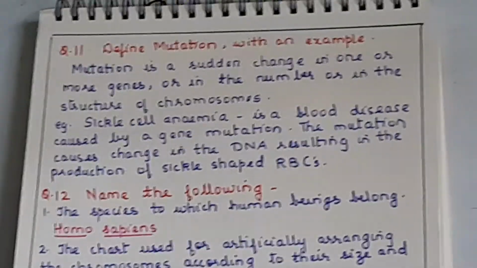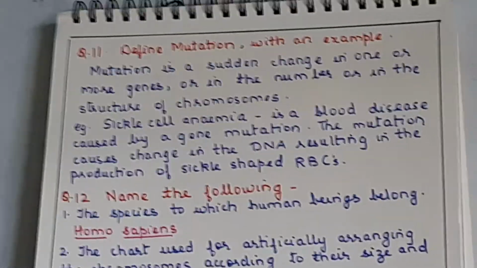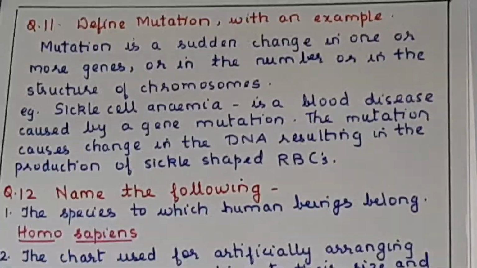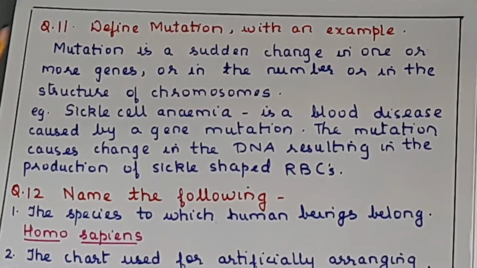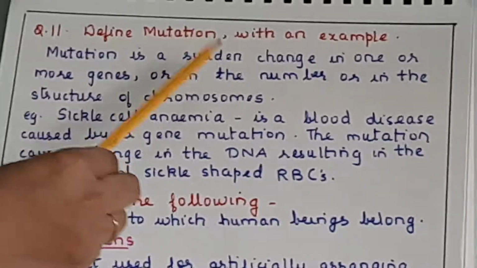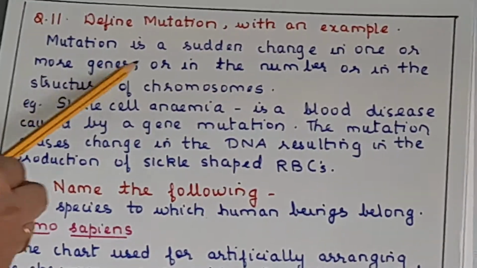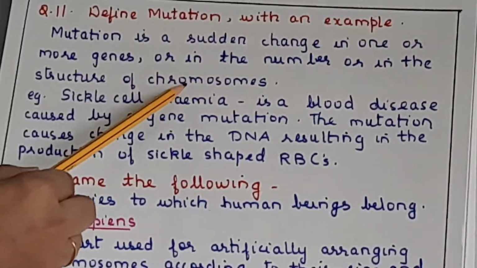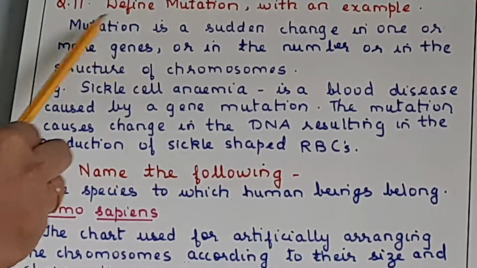Now this is our last part of the chapter, that is mutation. To define mutation with an example. So mutation, it is a sudden change in one or more genes or in the number or in the structure of the chromosome. Okay, mutation definition is important.